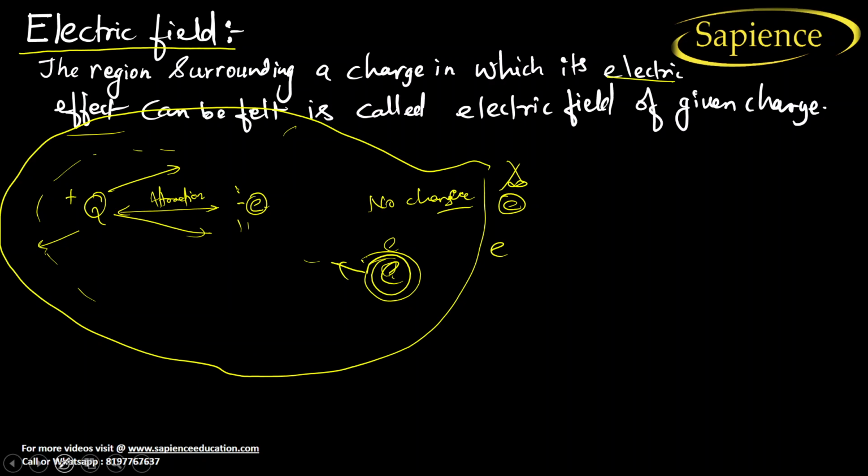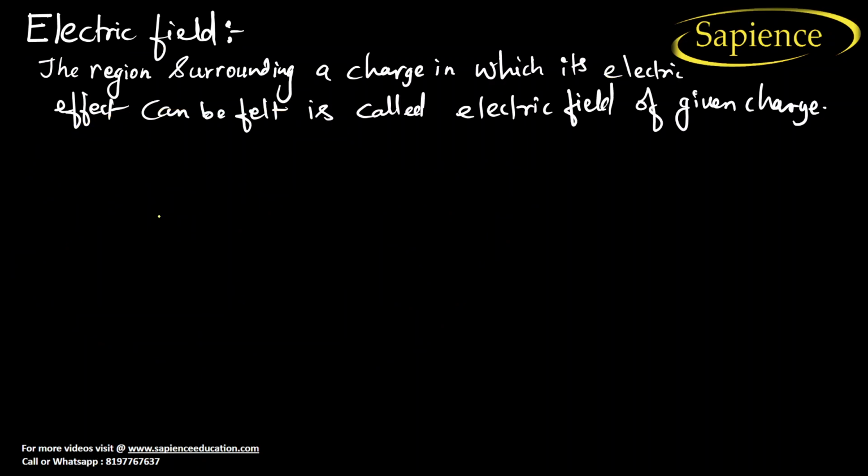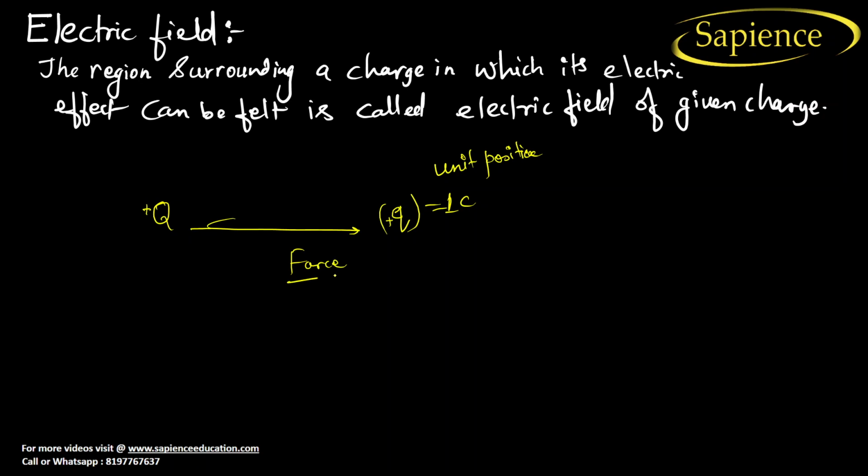Let us assume that there is a charge Q. It may be positive or negative. If I keep here a charge plus Q, which has one coulomb of charge, or unit positive charge, it will experience a force, right? Got it?